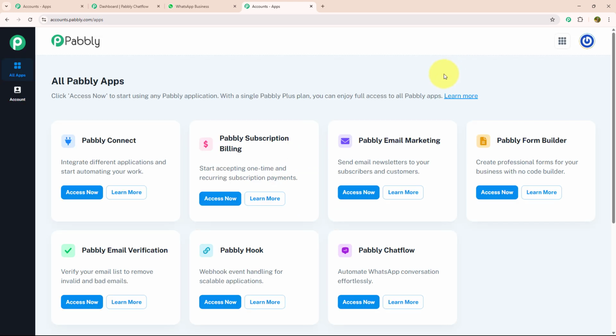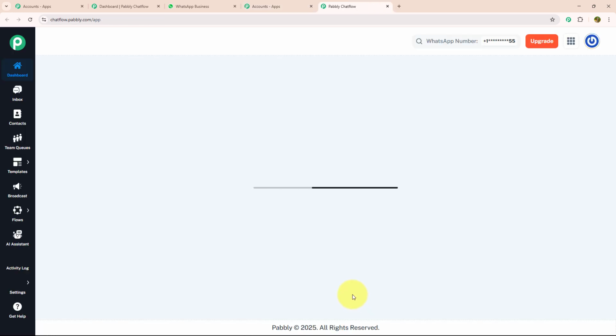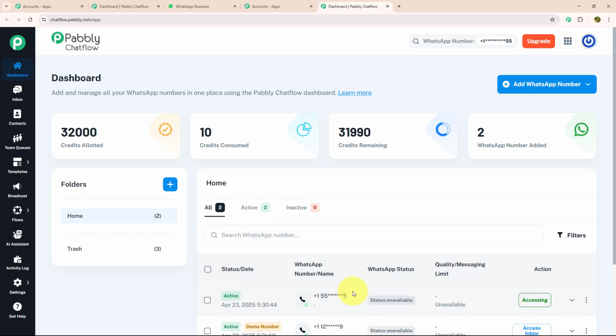After signing in, you will land on the All Pabbly Apps page. Over here, you can see there are 7 different applications, but as we are working with Pabbly Chatflow, I will click the Access Now button of that. From there, you will be redirected to the dashboard page. Over here, you can add and manage all your WhatsApp numbers from one place using Pabbly Chatflow.